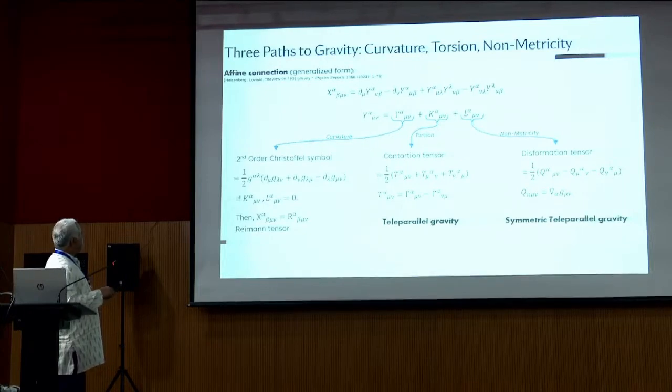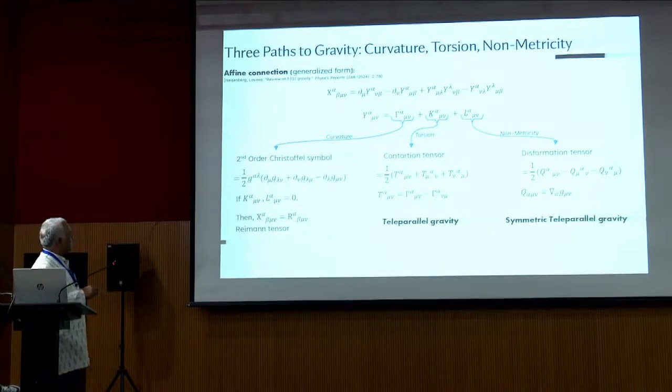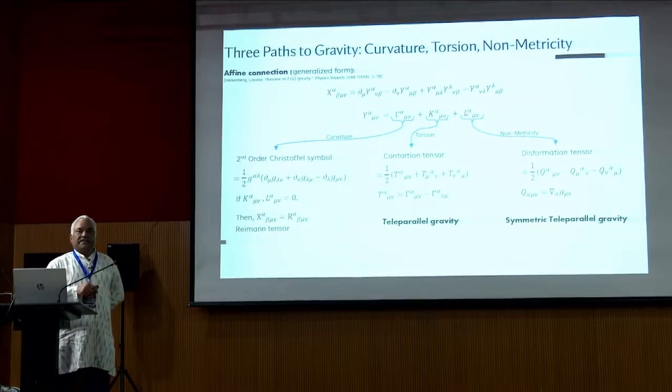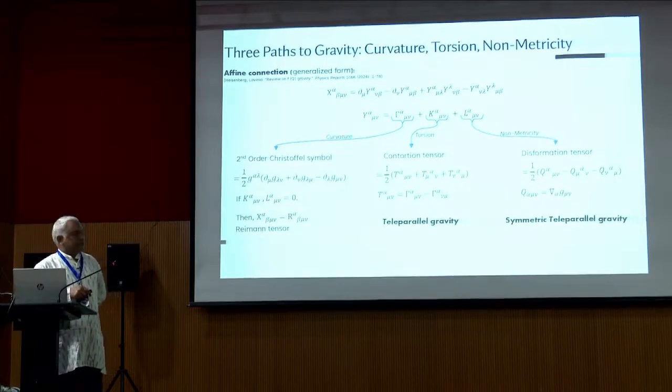Coming to the affine connection, this is the generalized form. The affine connection contains 3 terms. The first one is the curvature term, or the second order Christoffel symbol, which we use in GR. The second one is the torsion, which is known as the contortion tensor, and the third one is the non-metricity. So the affine connection has three terms, which we use to describe the trinity of geometry in general relativity.